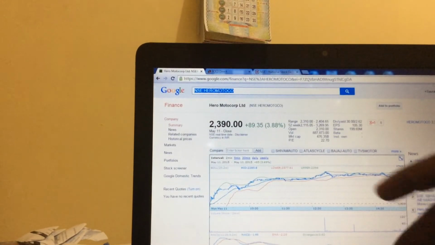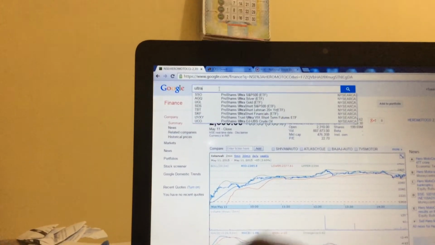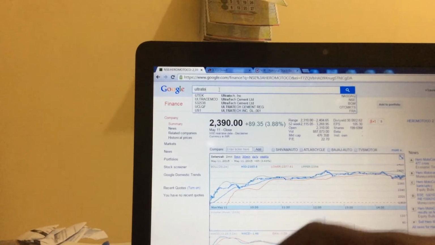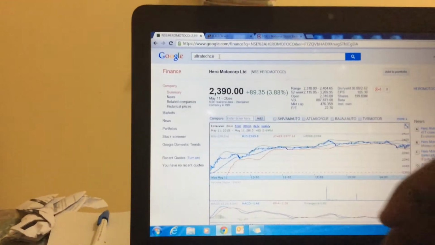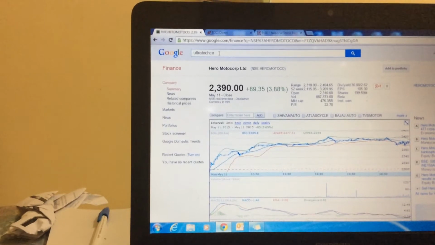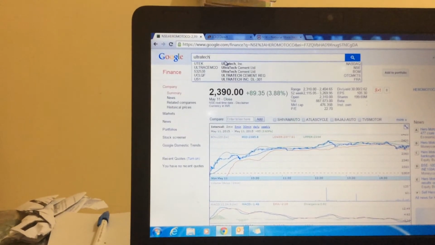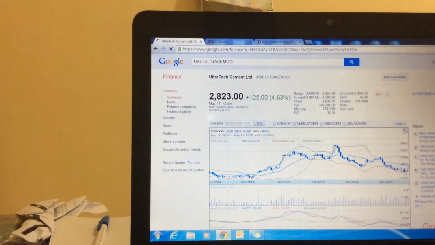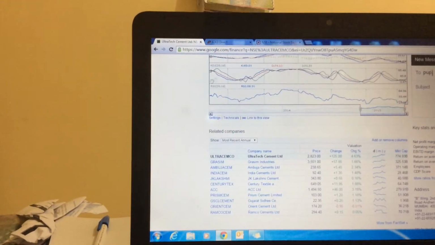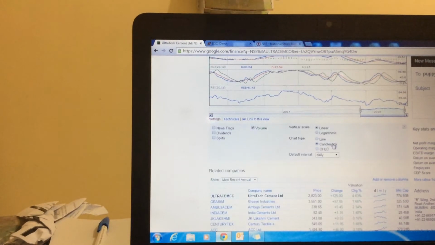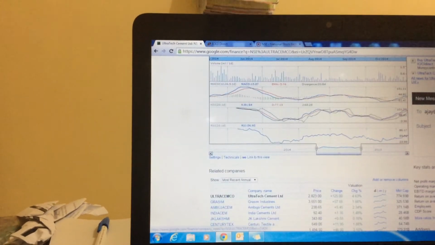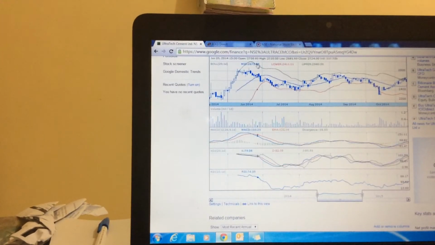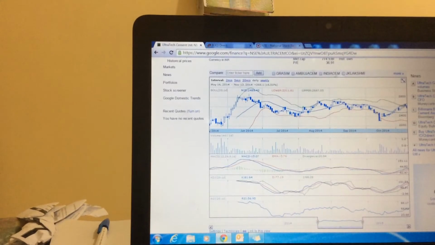Here we will go first to Ultratech Cement. Once you enter Ultratech in Google Finance, go to settings and click on candlestick. Then go to the 2-minute chart.